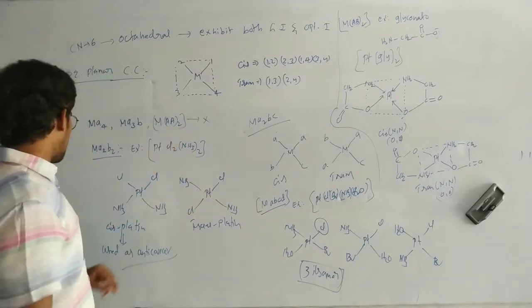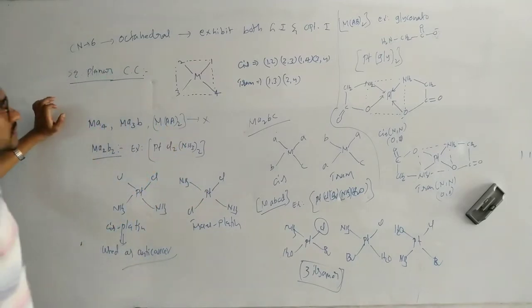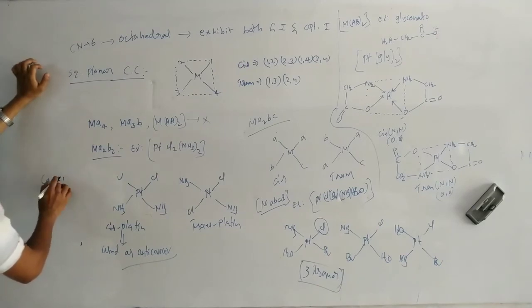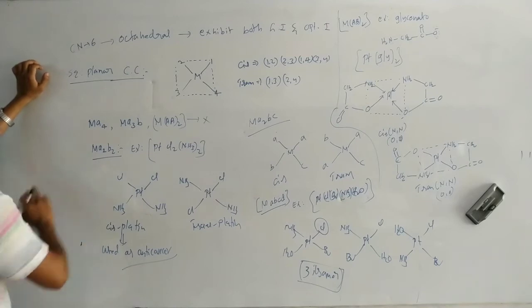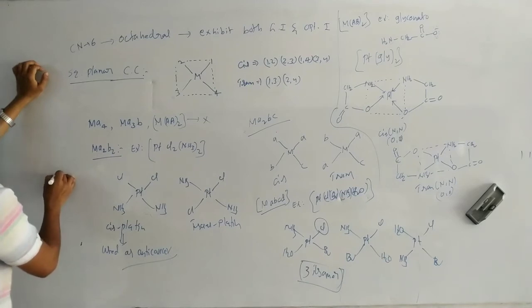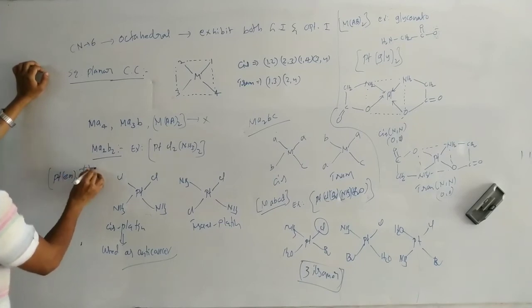For this type of complex compound, an example is platinum (en) twice plus 2.